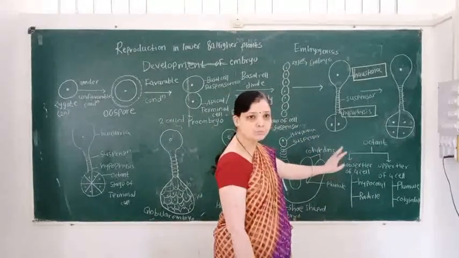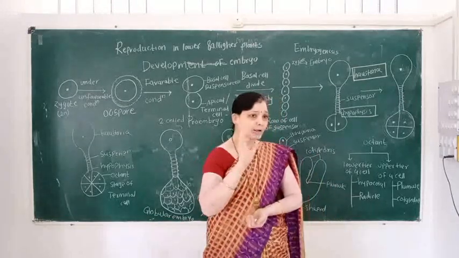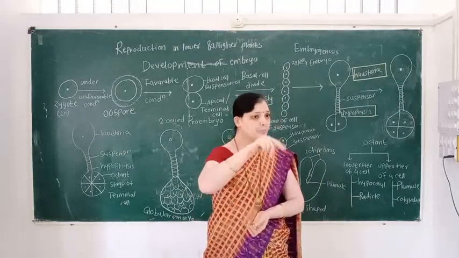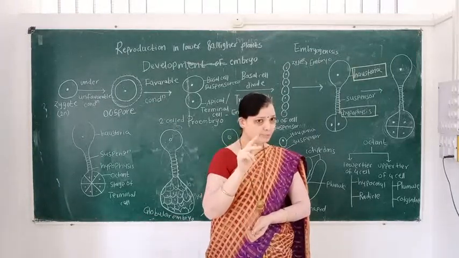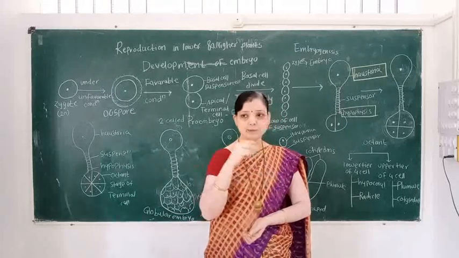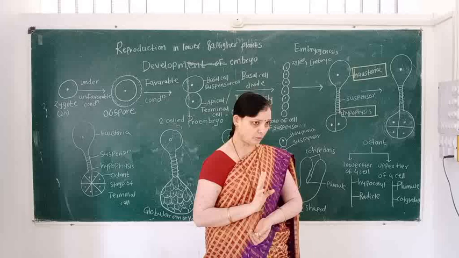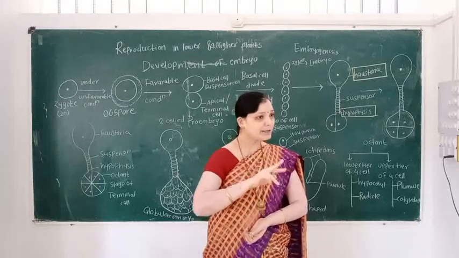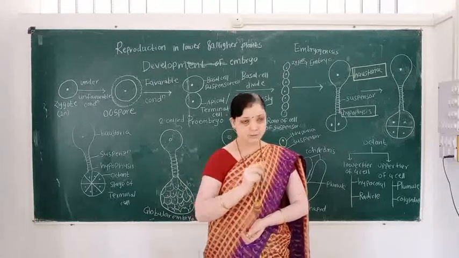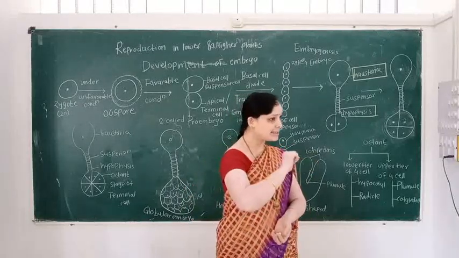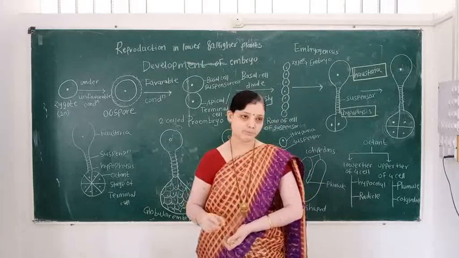Radicle, root, plumule, stem. And the embryo consists of the embryonal axis, and dicot means 2 cotyledons, while monocot consists of only 1 cotyledon. But the embryonal axis consists of 2 outgrowths. One outgrowth is known as the radicle and the other outgrowth is known as the plumule.